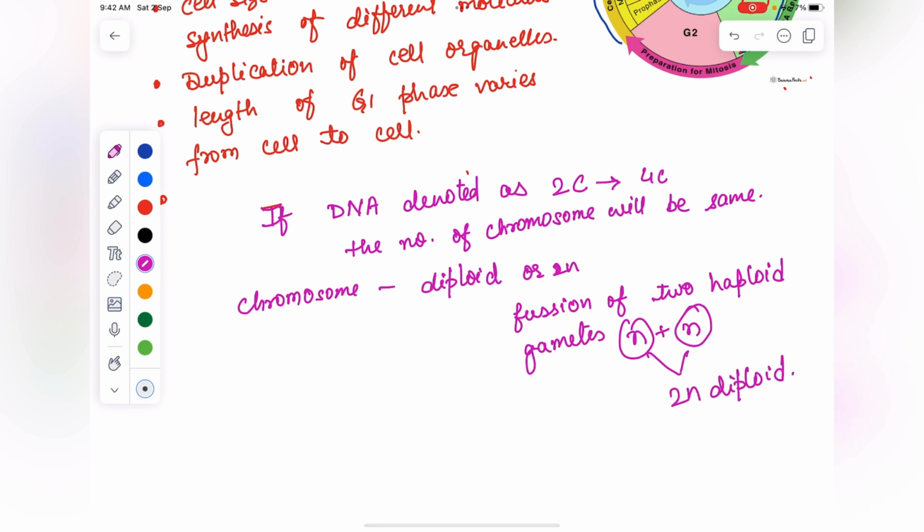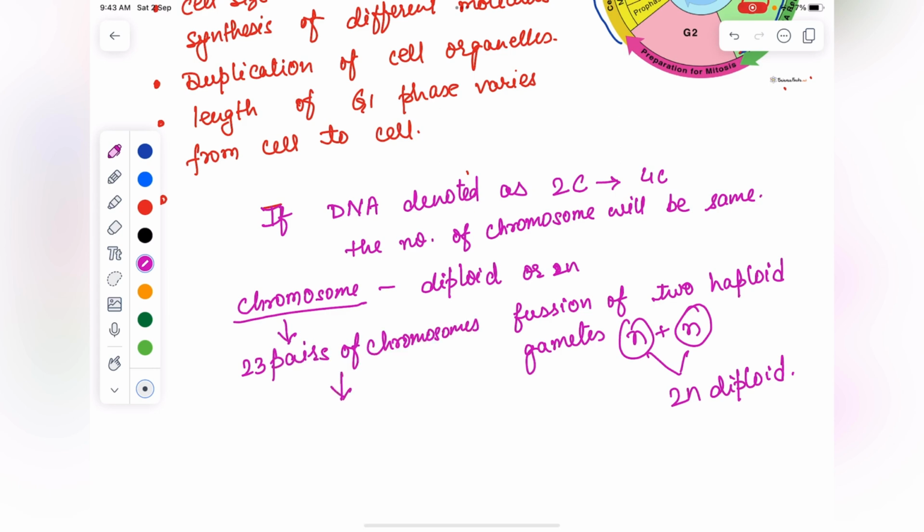So the number of chromosomes will be the same, but it gets duplicated. The chromosome number will be the same, that is 23 pairs of chromosomes will be present.